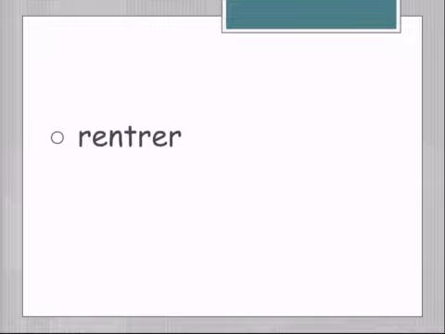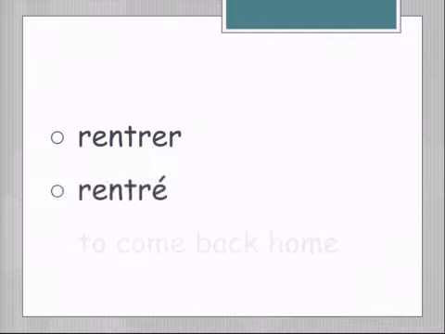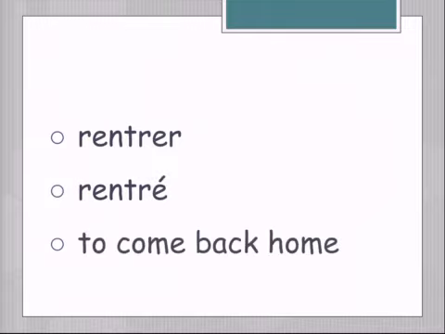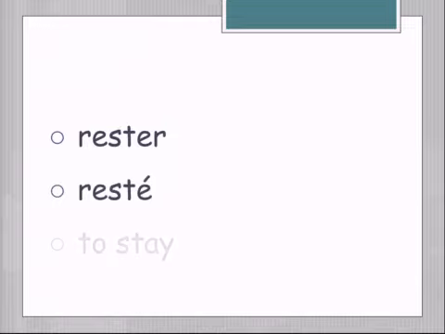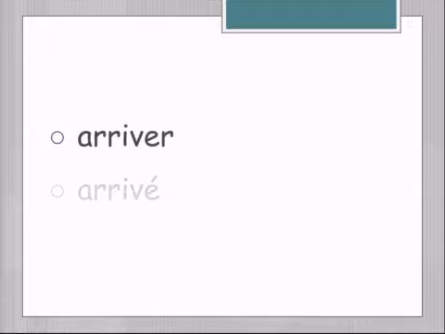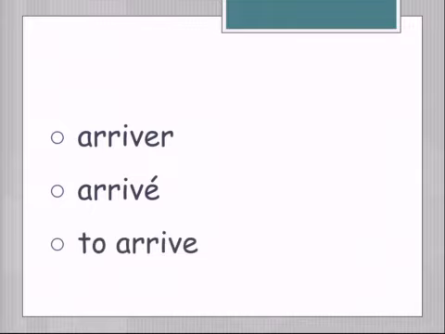Rentrer, notice that it's entrer with just an R in front of it. Take off the ER, add the É with the accent aigu. To come back home. Tomber, take off the ER, add the accent aigu. To fall. Rester, take off the ER, add the É with the accent aigu. Resté. To stay. Arriver, take off the ER, add the É with the accent aigu, turns into arrivé. It means to arrive.